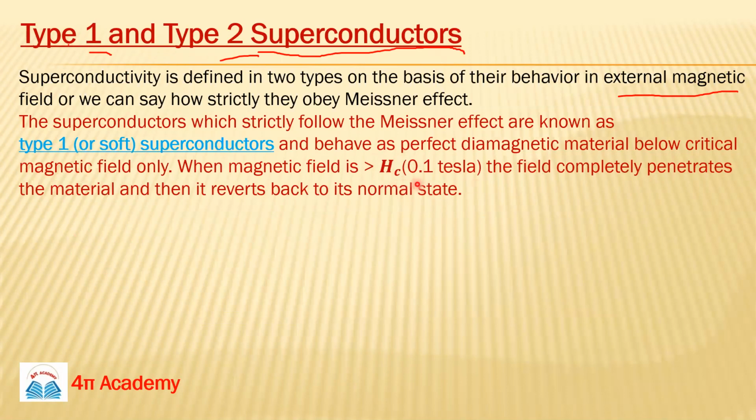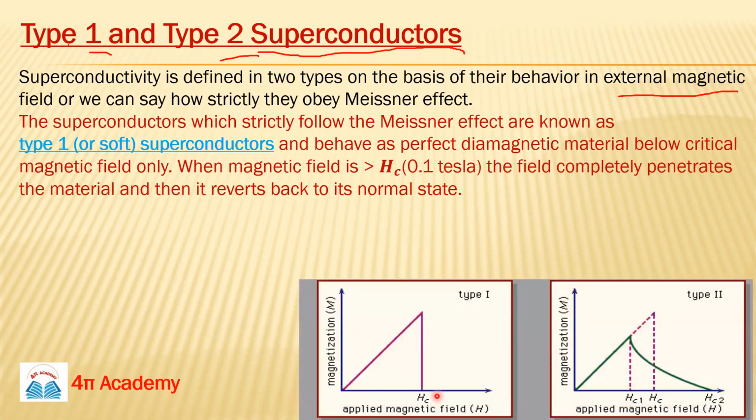At around 0.1 Tesla we can easily convert the superconducting material into normal material if we are below the critical temperature. Due to the low value of this magnetic field, we can easily convert our superconducting material into normal material, so these types of superconductors are also known as soft superconductors, right?